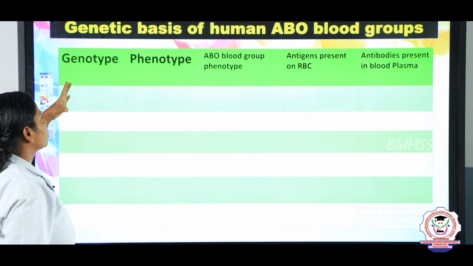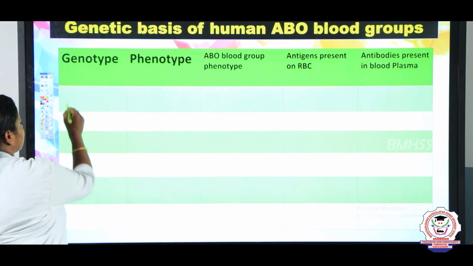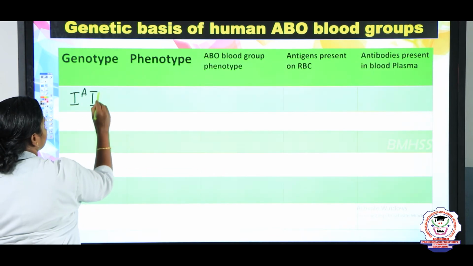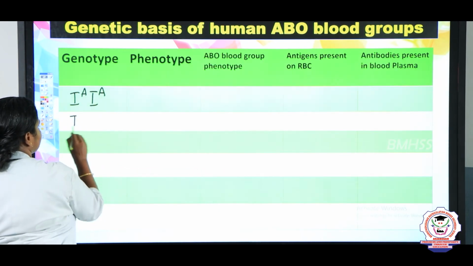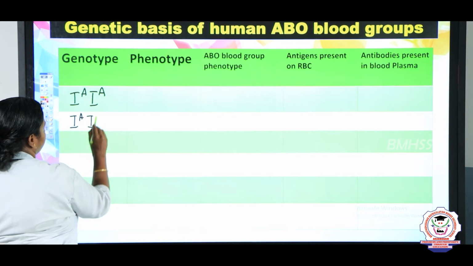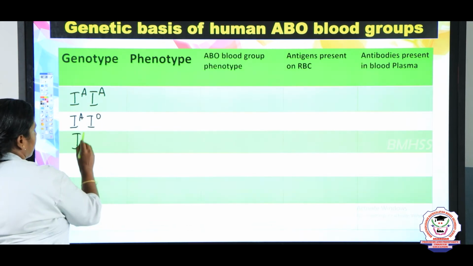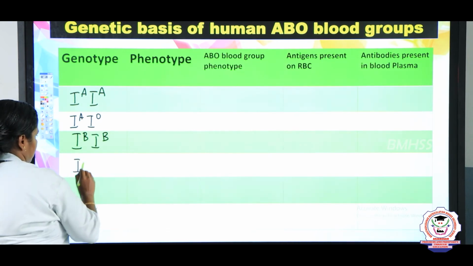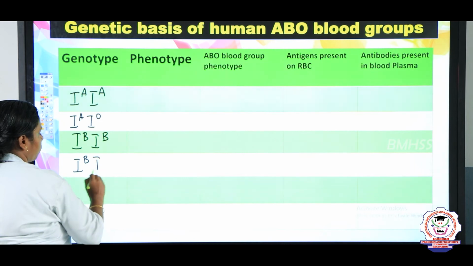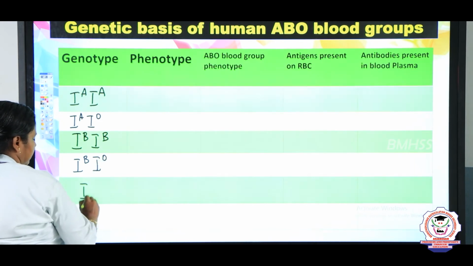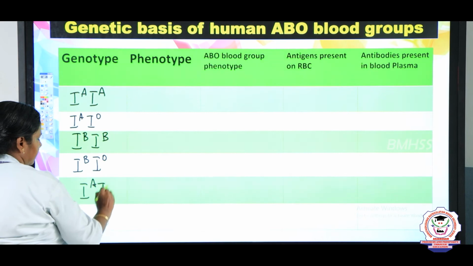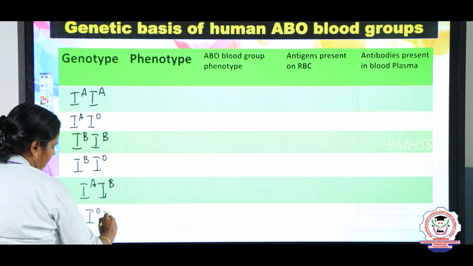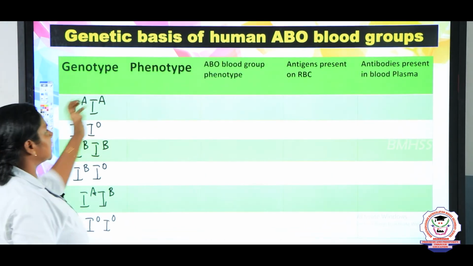So children, what is the genotype? First we can write IA, this is a possible genotype, and next one is IA IO. Next one is IB IB, IB IO. Next one is IA IB and IO IO. So now we shall see the phenotype.